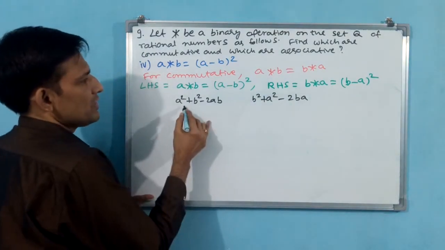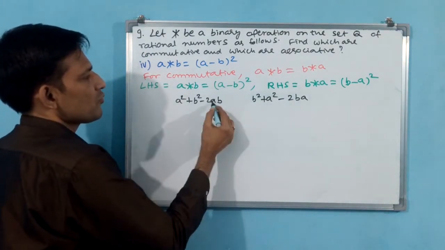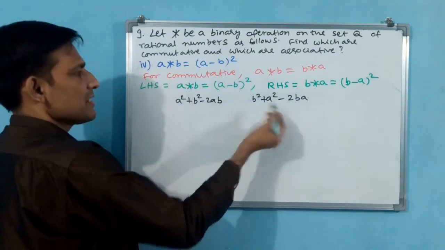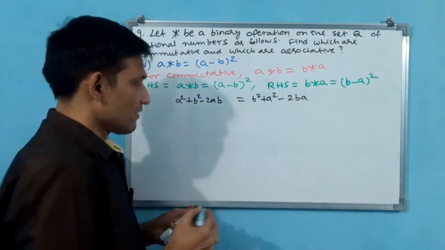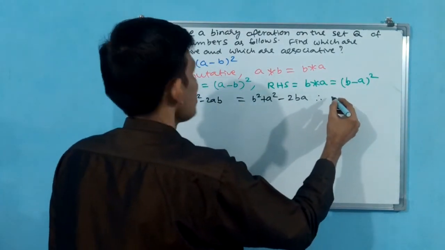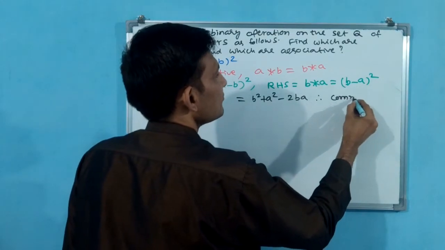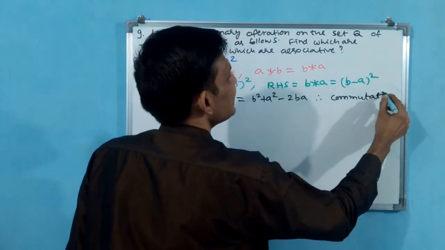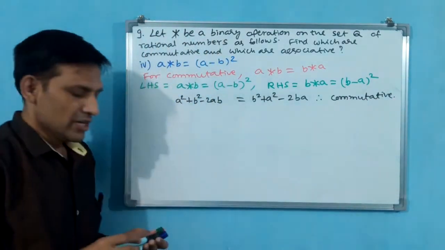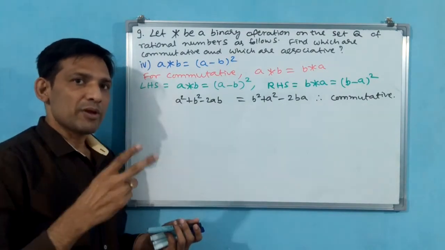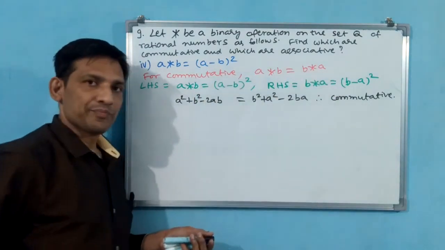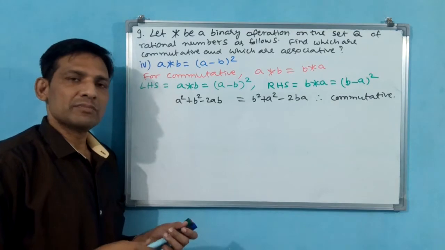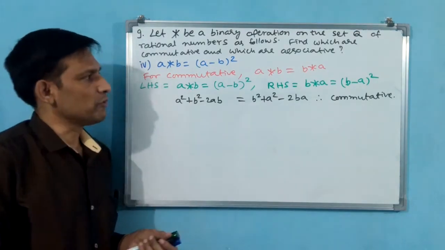Okay. You see A square is the A square, B square is the B square, 2AB, 2AB minus, yes, both are same. Therefore, commutative. Okay, see, even though you make A minus B or B minus A, when you square, both are going to become equal. That you have to keep in your mind.